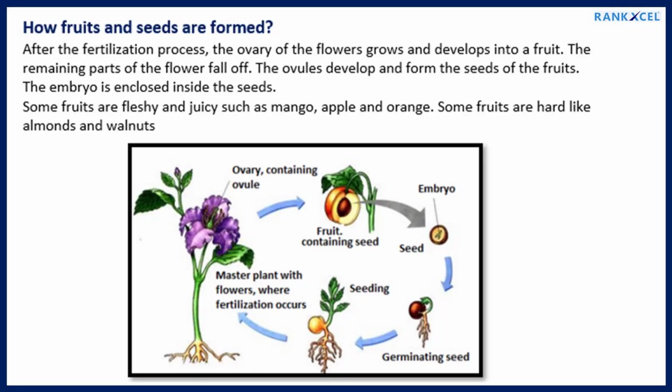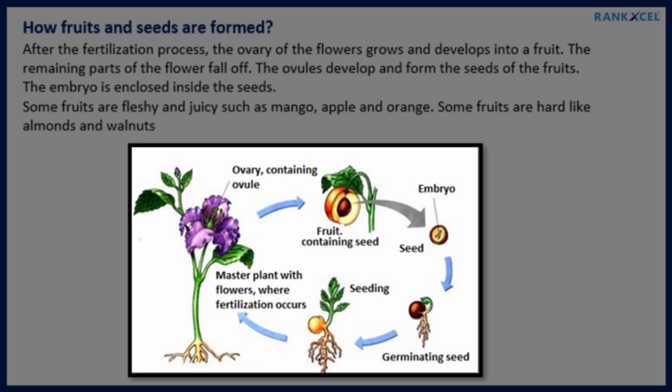How fruits and seeds are formed. After the fertilization process, the ovary of the flower grows and develops into a fruit. The remaining parts of the flower fall off. The ovules develop and form the seeds of the fruits. The embryo is enclosed inside the seeds. Some fruits are fleshy and juicy such as mango, apple and orange. Some fruits are hard like almonds and walnuts. Formation of fruits and seeds.